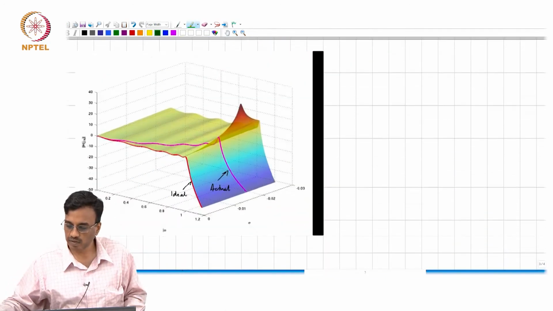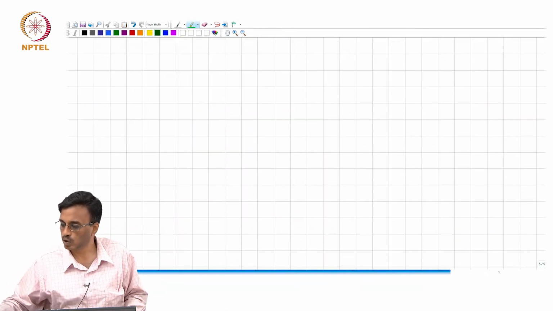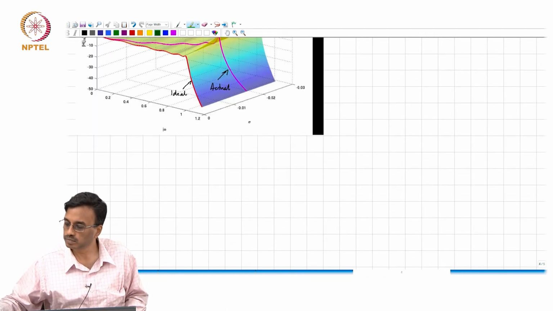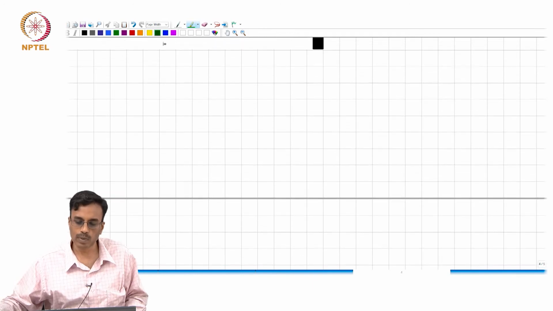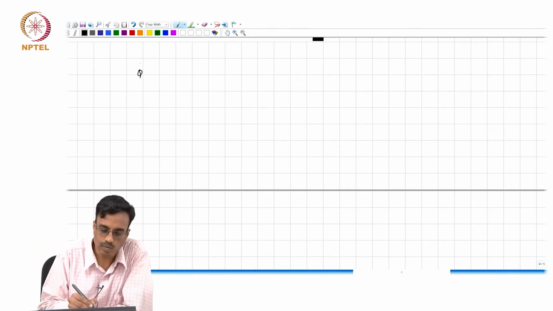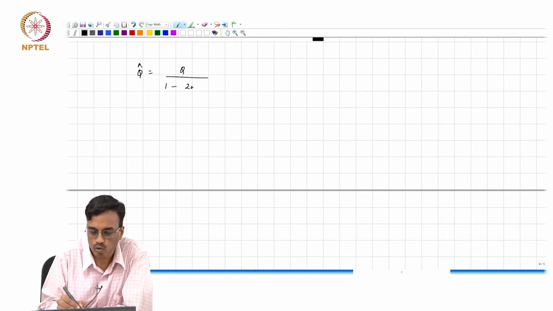So the question now is, we know what happens. Now we need to figure out what do people do to fix it, right? Remember, you stare at this equation and say, well, q hat is q divided by 1 minus 2 omega naught q by omega u.